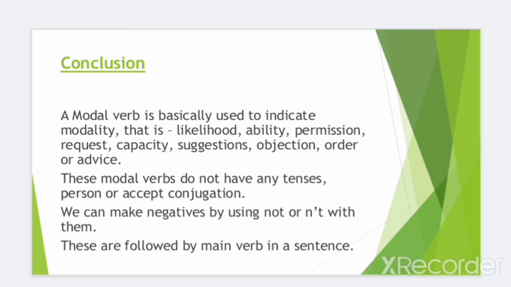We must remember that modal verbs do not have any tenses, forms of persons, or conjugation. And we can make negative modals by using not or an apostrophe t with them. Modals are followed by a main verb in a sentence.